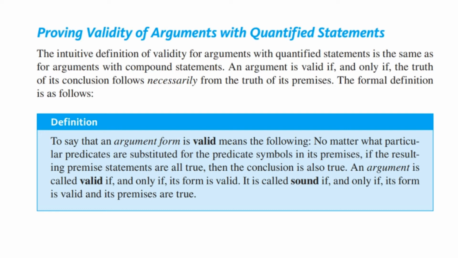So if I said something like, if Jim Bradley, being me, were 6 foot tall, then the moon would be made of green cheese. And then if I were to say Jim Bradley is over 6 feet tall, then that would mean the moon is made of green cheese. Well, that's a valid argument, but I'm not bigger than 6 feet tall, so that would not be a sound argument.